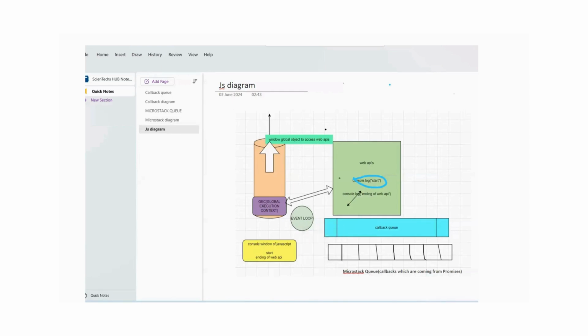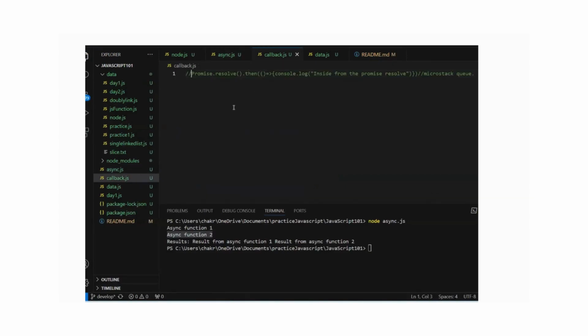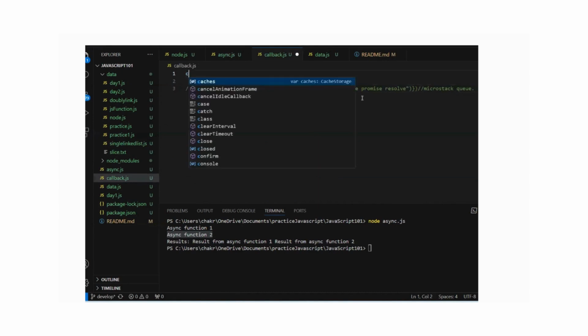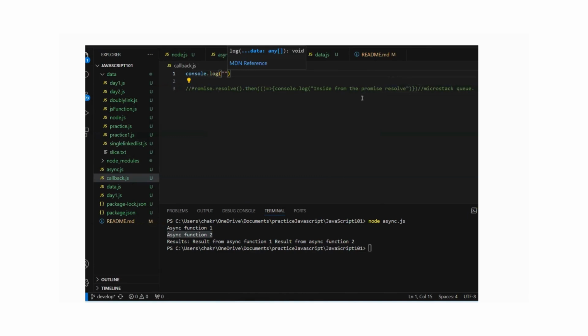So now let's see how this works. For that, I'll be showing you some piece of code. Console log. I'm printing like first line from scientechhub, right?